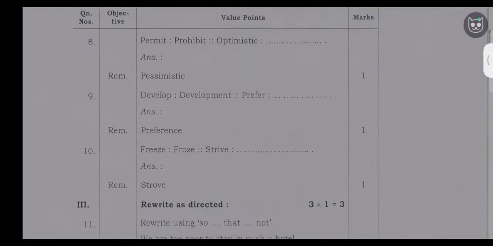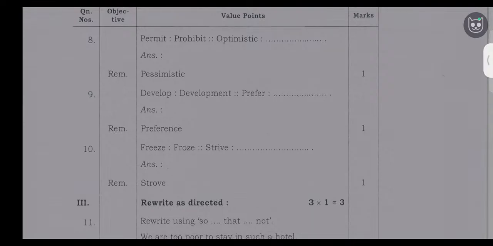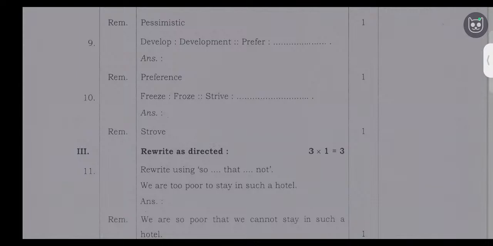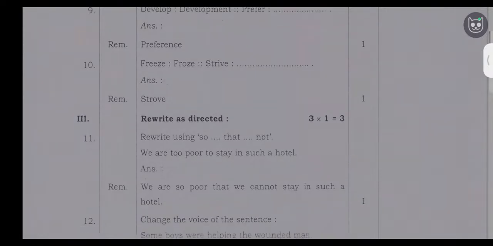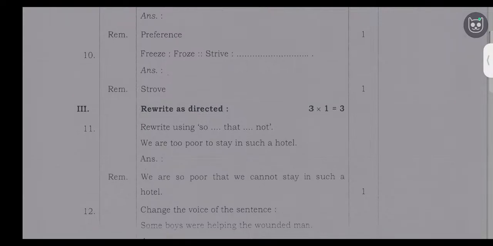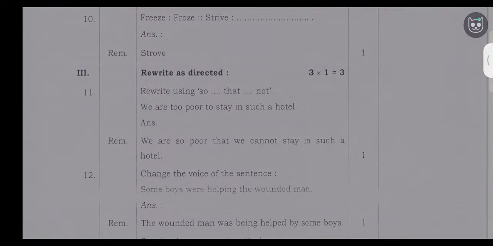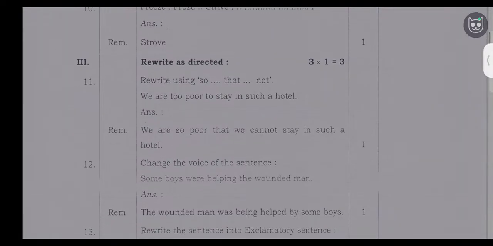3 questions will be given, each question 1 mark, you will get 3 marks. Rewrite using so that not. We are too poor to stay in such a hotel. We are so poor that we cannot stay in such a hotel. Next, 12th question. Change the voice of the sentence. Some boys were helping the wounded man. The wounded man was being helped by some boys.